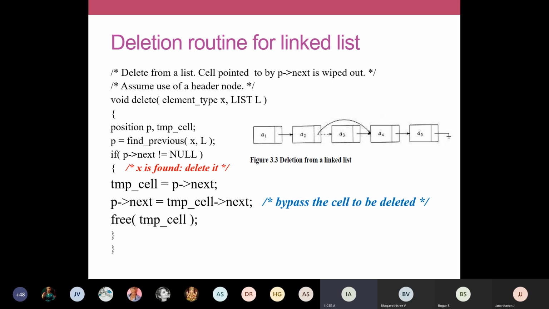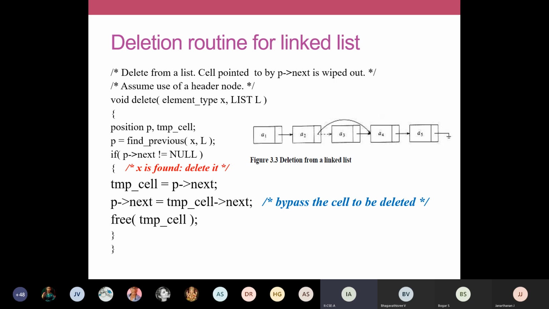Here your function is going to be written like void. After deleting, you don't return anything. So void, then delete, and then element type X. X is the element you're going to delete from the list L. You can see the comment lines: you're going to delete from a list, and the cell pointed to by P arrow next is wiped out. Then assume the use of a header node. Here in this example, we are going to assume we have a header node.